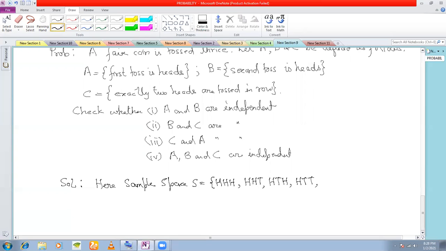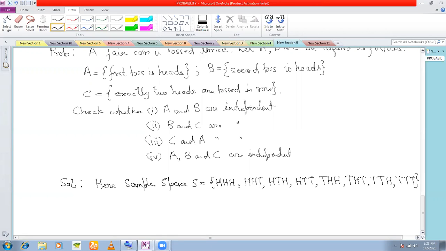Or you can get tail, head, and head. Or you can get tail, head, and tail. Or you can get tail, tail, head. Or you can get all 3 tails. Right? This is the sample space.